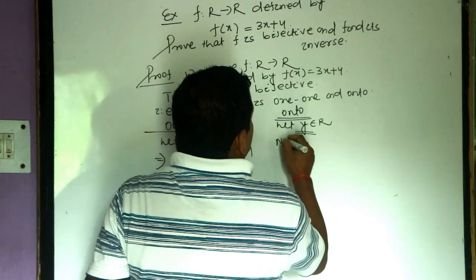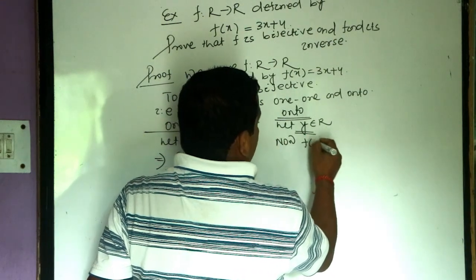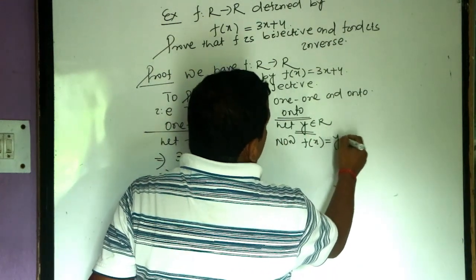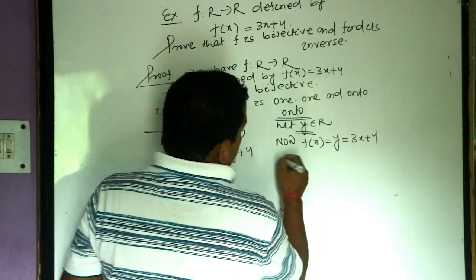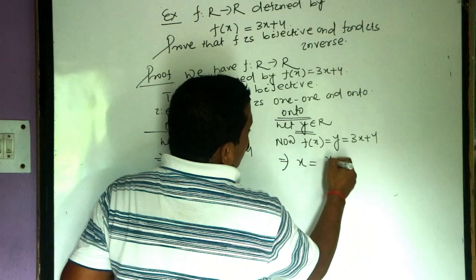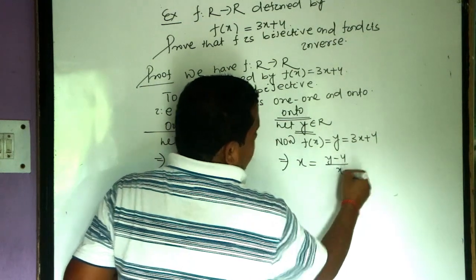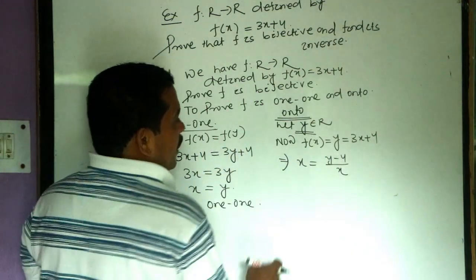Now, f of x as y, which is equal to 3x plus 4. Now x equals y minus 4 by 3.